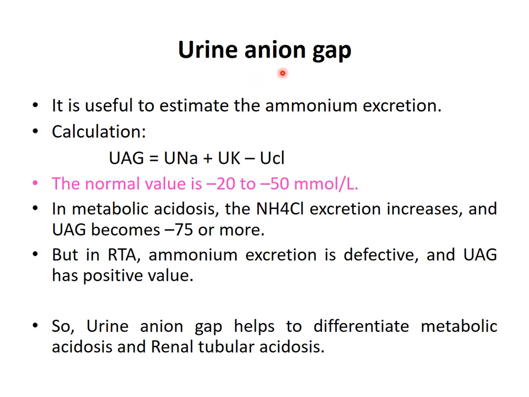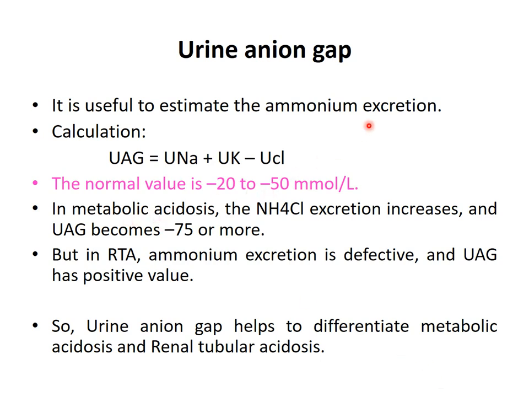So how is this urine anion gap useful? It is useful to estimate the ammonium excretion. We have seen in the fourth mechanism of renal regulation of acid base balance, the glutaminase enzyme is secreted to produce ammonia. This ammonia will bind with H plus and form the ammonium ion. This ammonium ion is excreted out in the urine.